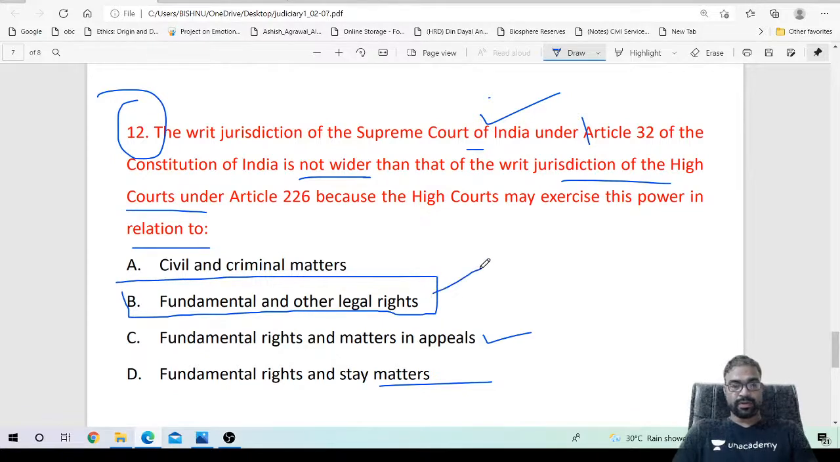High Court. But only in case of violation of fundamental right, you can approach the Supreme Court. That is Article 32, only in the case of fundamental right. But 226 can be used both in case of fundamental and other legal rights as well. So in this context, the High Court exercises more writ jurisdiction than the Supreme Court. So 226 is wider than 32.